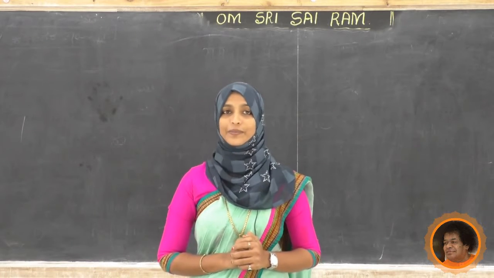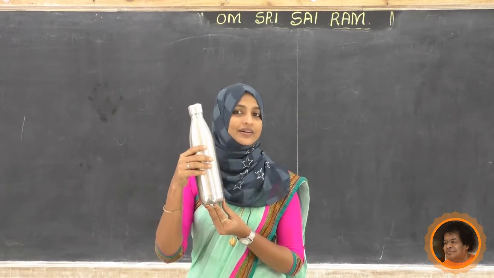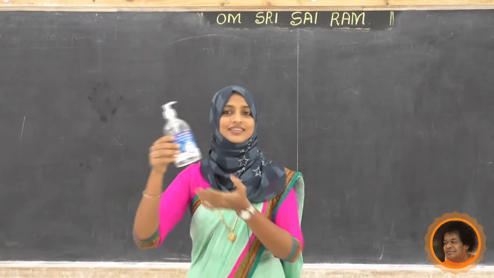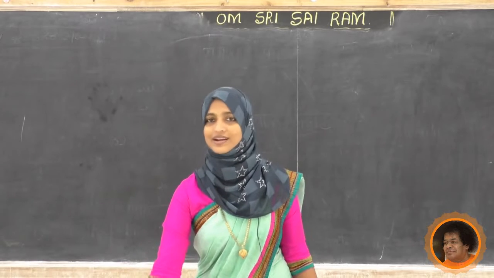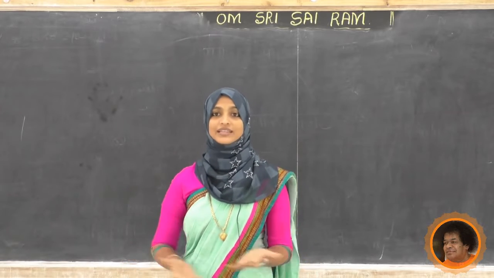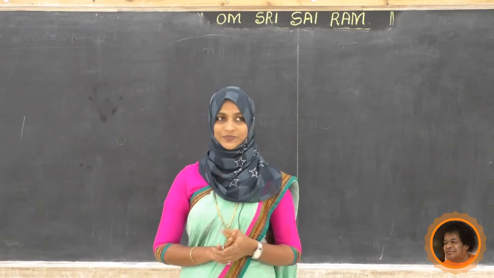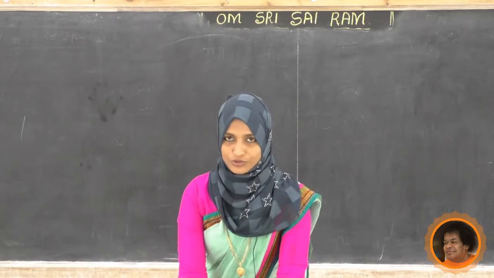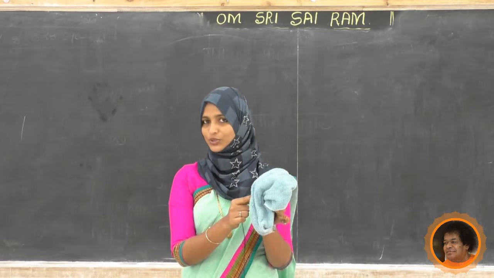Yes, fabrics. Now what about this bottle? It is made of steel. What about this? This is made of plastic. Any other example? Dustbin, chalk piece, bench, all those things. What are they made of? You have to write it down. Now tell me student, this cloth is made of fabrics.